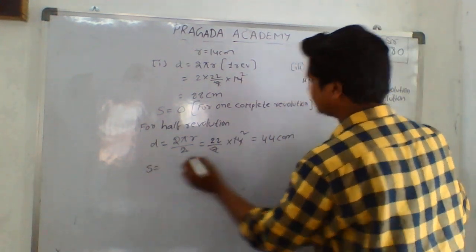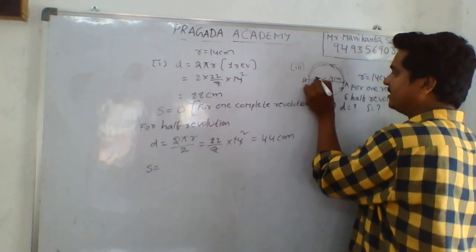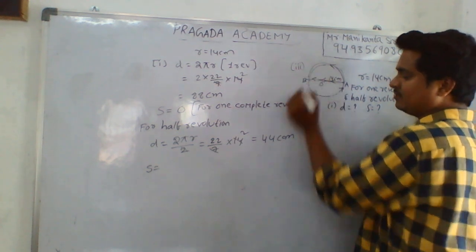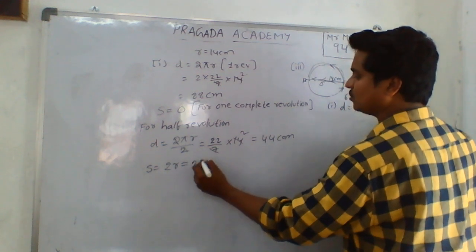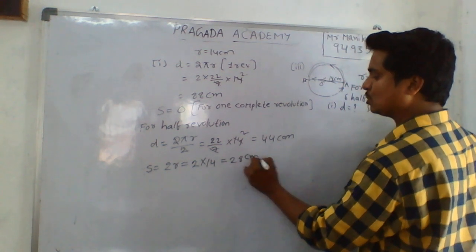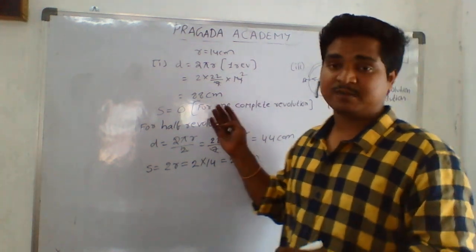To find the displacement, what is the initial point? A. The final point will be B. The shortest distance will be A to B. That is the diameter. If you observe, A to B is the diameter. If you double the radius, you will get the diameter. 2 into 14, so we get 28 centimeters as the shortest distance.